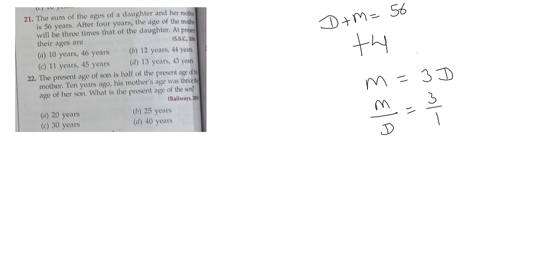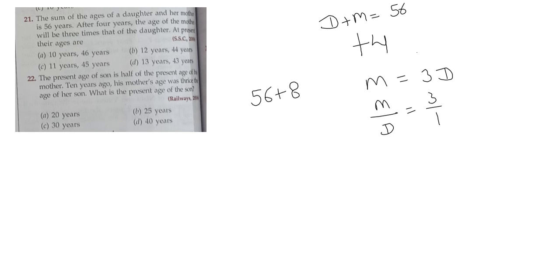So we have to find out their present ages. If we are given the ratio of mother and daughter after 4 years, we have to find the sum of these two after 4 years. So after 4 years the sum will become +8.